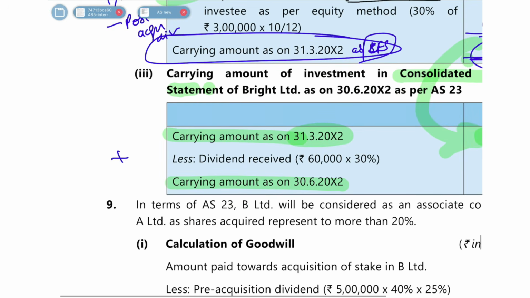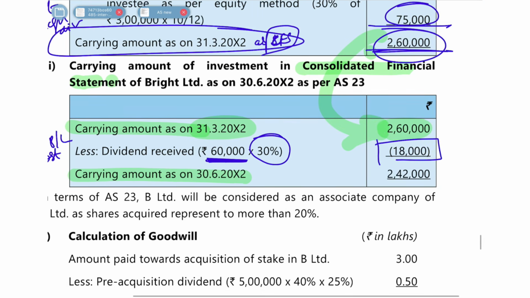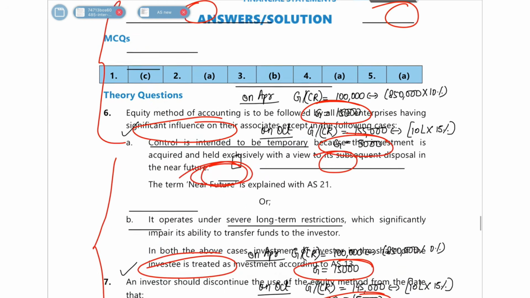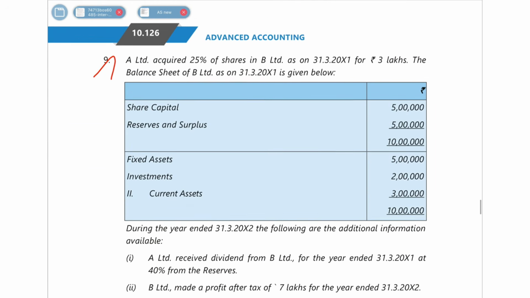You have to add or less any profit or loss you have earned, and you have to less your post acquisition dividend. So your post acquisition dividend was 60,000, and your share was 30%. If you do this, 18,000 will be less, and your carrying amount will be shown as 2,42,000. So this is how you have to do your question number 8. I hope there are no other doubts in this.